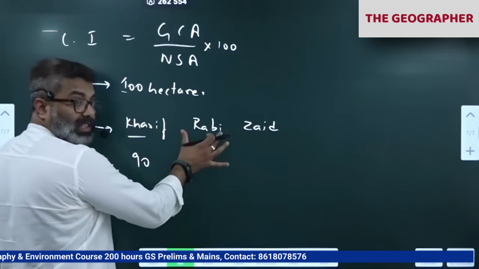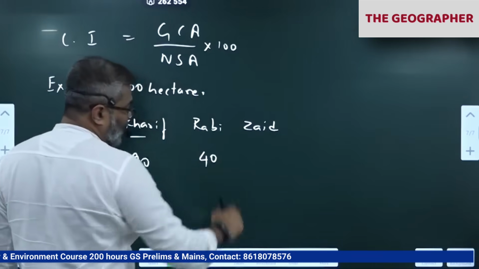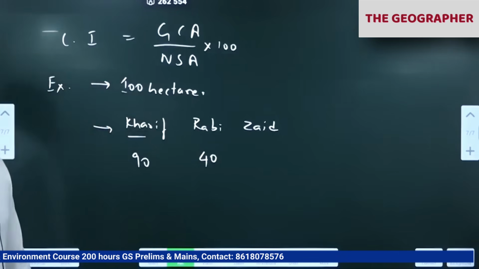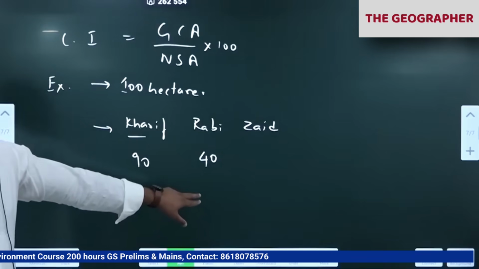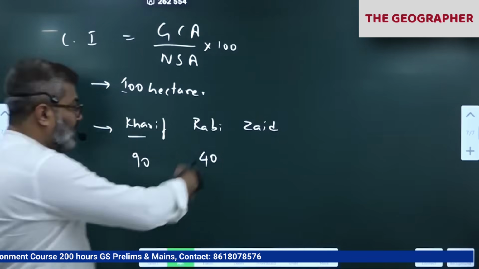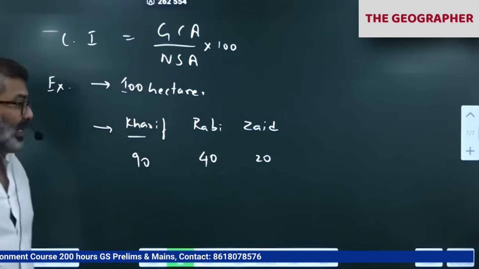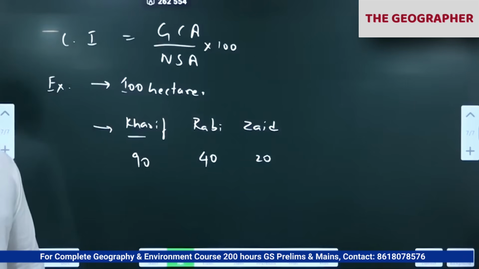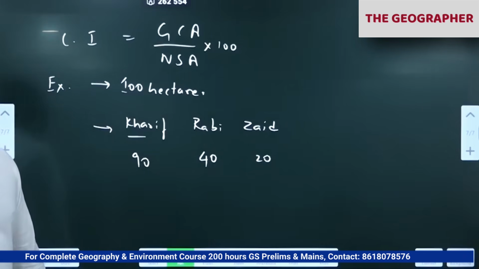Next, Rabi season, winter season. He will not use all, so he will, let's say, cultivate 40 hectares. Rest of the land is left fallow. Next, in Zaid season he is cultivating only 20 hectares. Rest of the land he keeps fallow because Zaid is the summer season, hot, dry season.